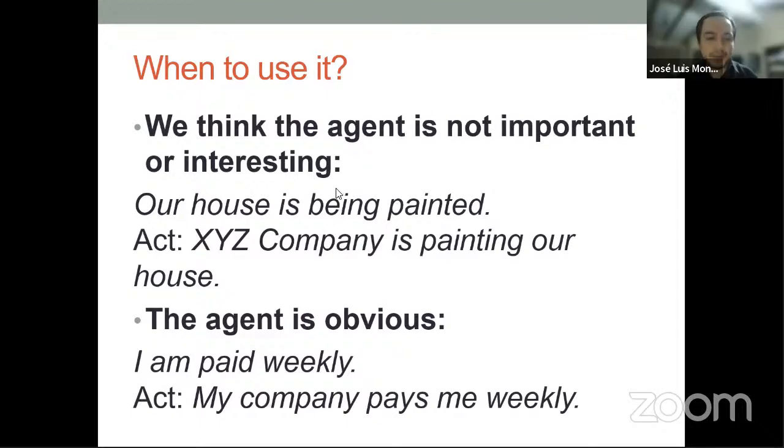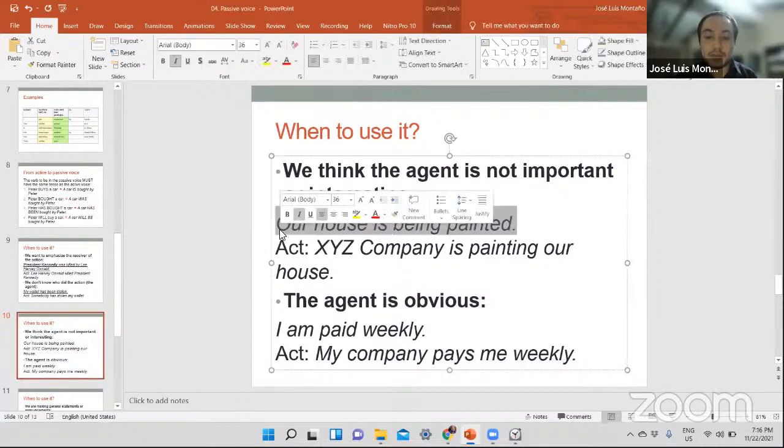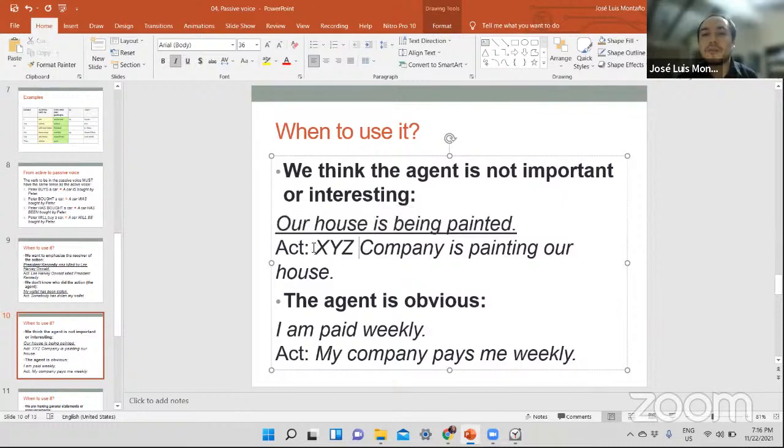So it's the same idea, right? I'm going to mark this again. This is the best option. Why? Because you don't need to mention this company, XYZ, because it's not important or it's not interesting. So if you believe that it is not important or not interesting, then use passive voice. And as you can see, you are not mentioning the agent. Our house is being painted.